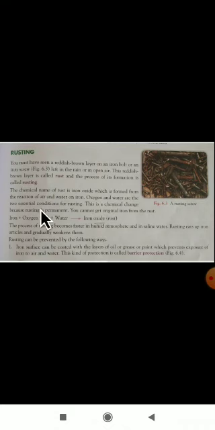One more question will arise here. What are the conditions for rusting? Two essential conditions: oxygen is one and the next one is water. These are the two essential conditions for rusting here.